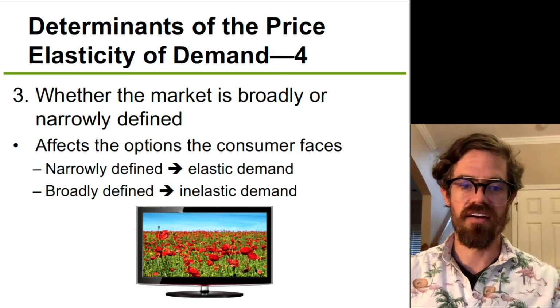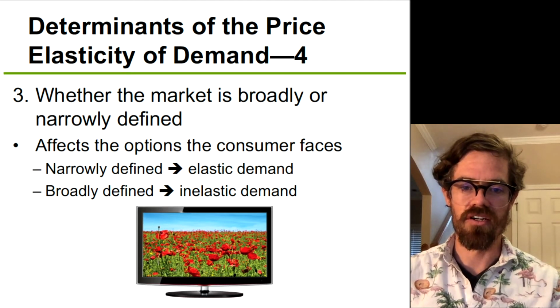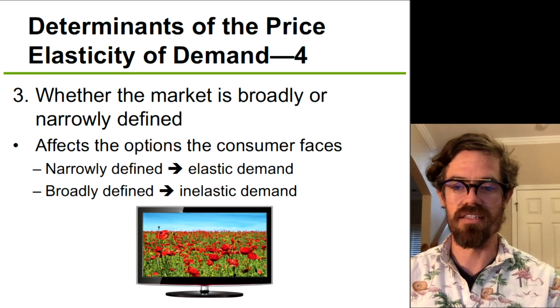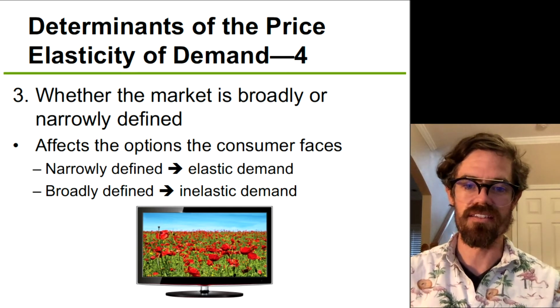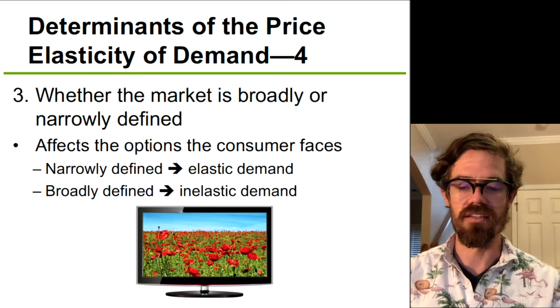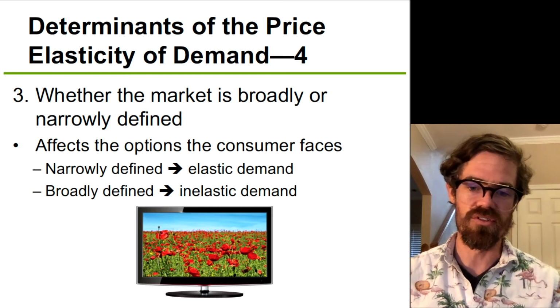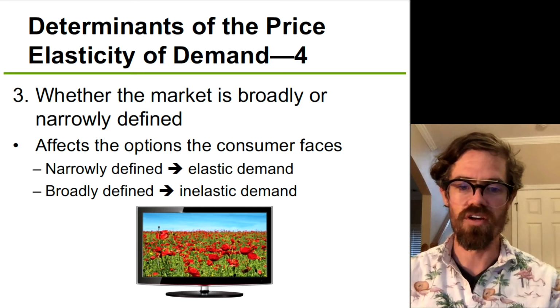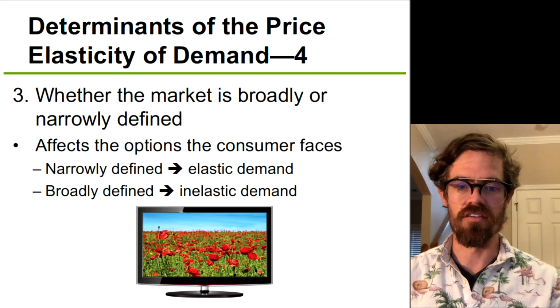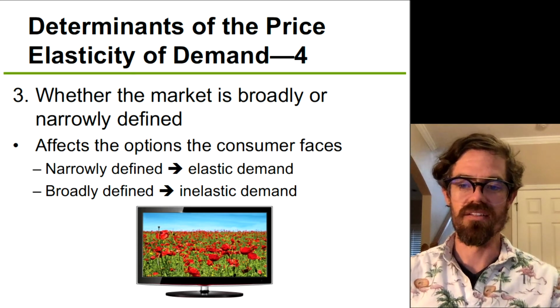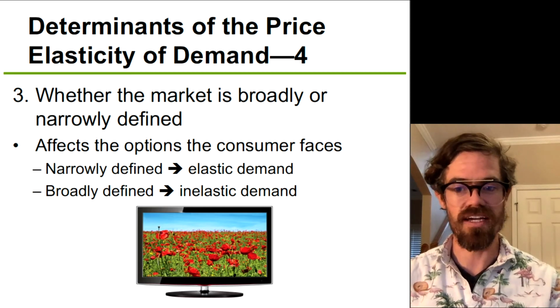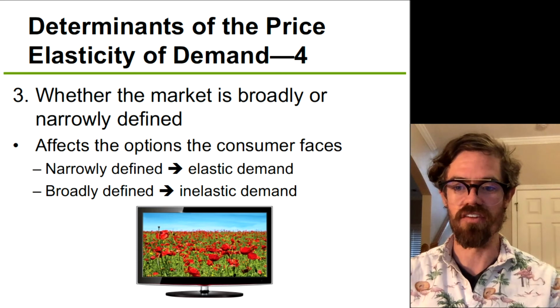We can relate this to the number of substitutes, in fact. The more narrowly we define something, the more substitutes there will be. And so if it's more narrowly defined, then demand will be more elastic. Whereas if we define it more broadly, the market for food, the demand for food is much more inelastic or less elastic than the market for cantaloupes.